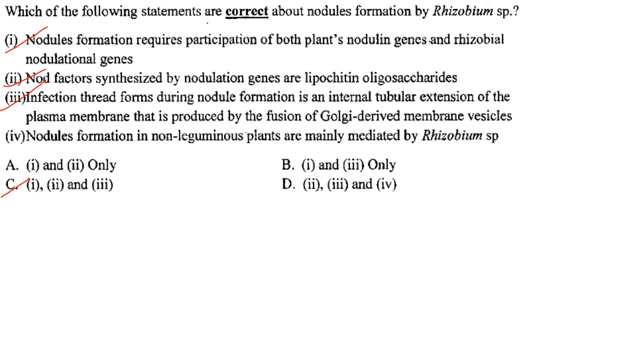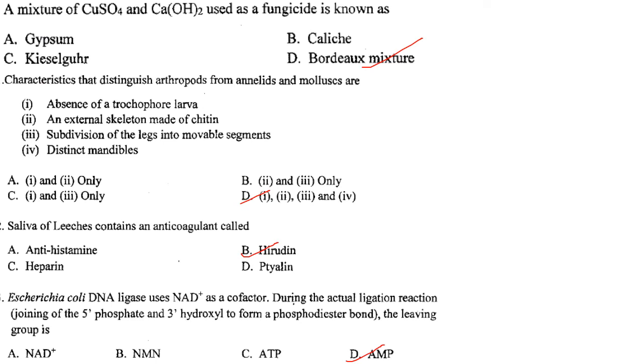Then nodule formation in non-leguminous plants is mainly mediated by Rhizobium species. So that is not correct, because nodule formation in leguminous plants is mainly mediated by Rhizobium species. So the answer is option C, that is 1, 2 and 3 are correct. Then next one. A mixture of CuSO4 and Ca(OH)2 used as fungicide is known as Bordeaux mixture. Answer is option D.